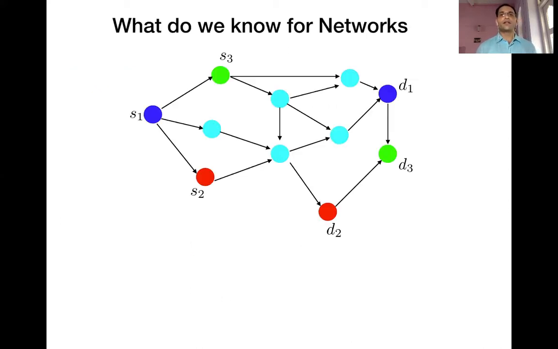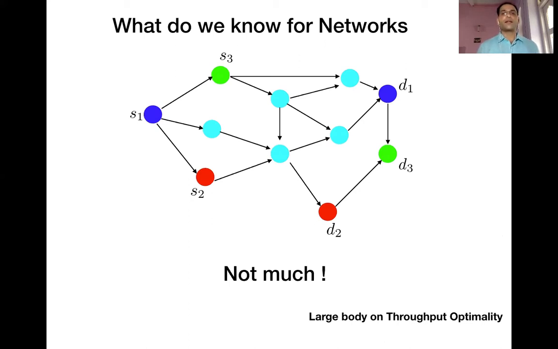So coming to the problem at hand, which is the network speed scaling problem, unfortunately, nothing much is known as far as we know. And essentially, it's a novel problem in the fact that here we're directly able to model the delay and the amount of energy being spent in the system. One should note that there is a large body of work on throughput optimality, where the speed and the delay are not directly connected, and the questions of stability are of interest.